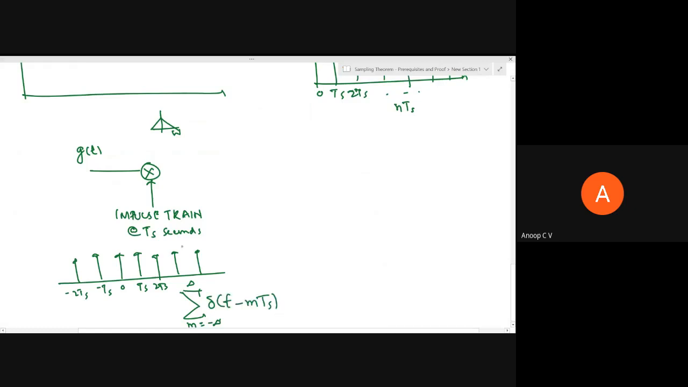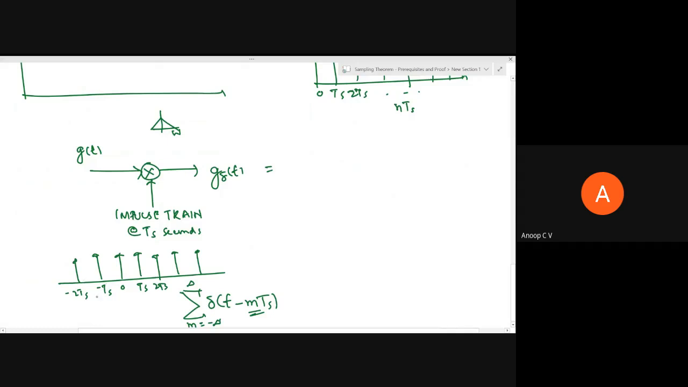So del of t is an impulse. Del of t minus something is del of t shifted right by that amount. Del of t plus something will be del of t shifted left. If you add everything over m, this is how you can represent an impulse train. So this g delta of t can be obtained by multiplying g of t with this impulse train. Then we'll get g delta of t.